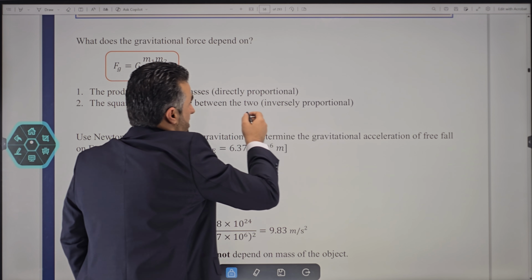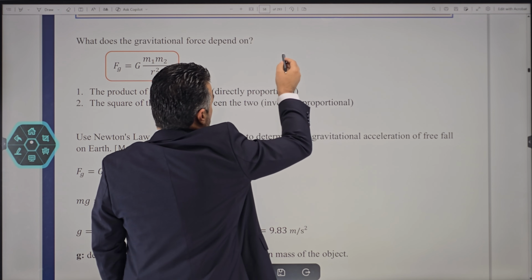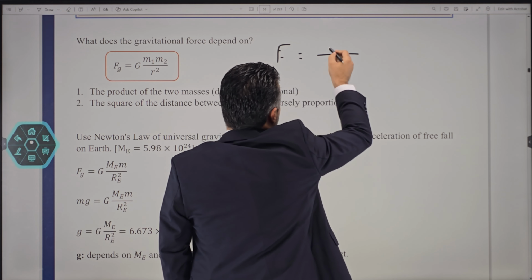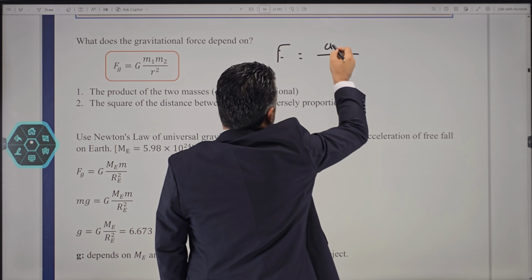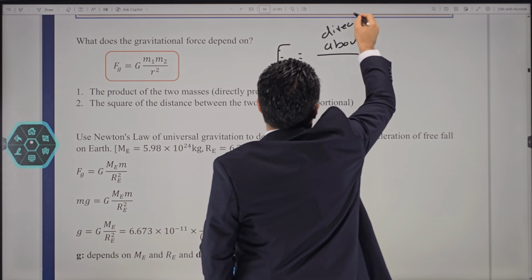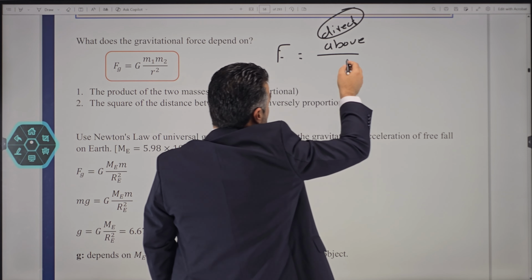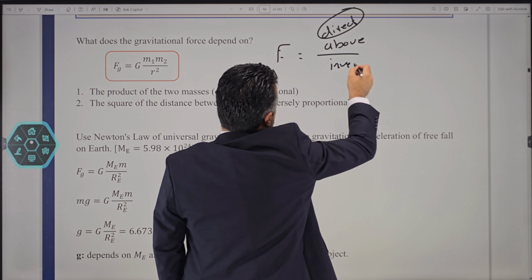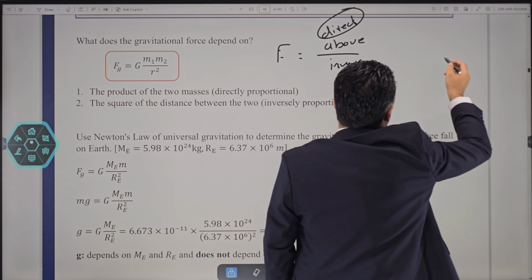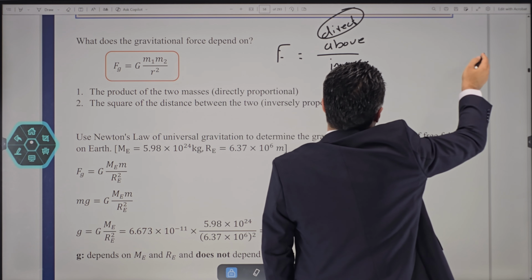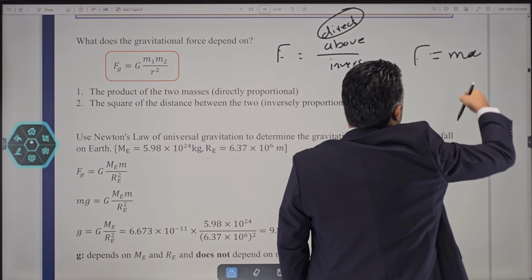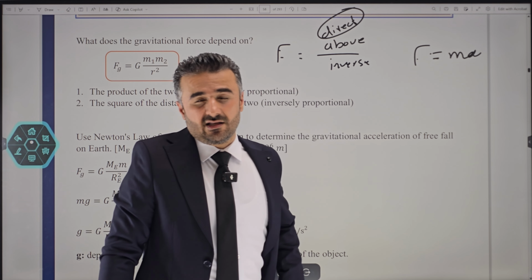How do we know if something is direct or inverse? Let's say you have a fraction, it could be anything. If something is above the fraction, you can call it direct. And if it is below the fraction, it is called inverse. So what if we have two things that are beside one another? Let's just say F equals mass times acceleration. We want to know, for example, the relation between mass and acceleration.